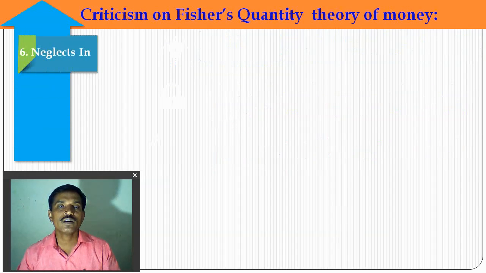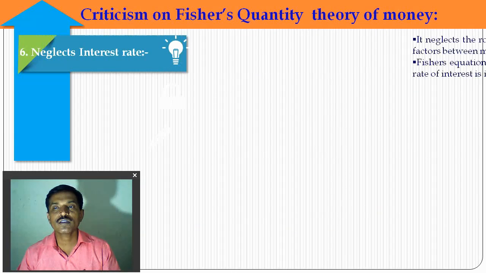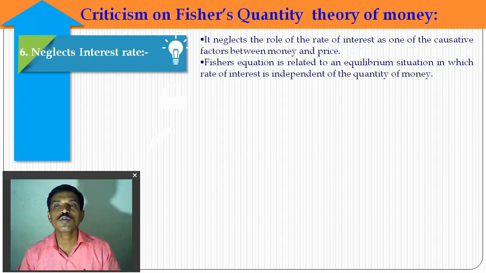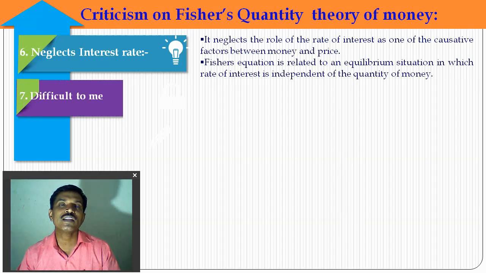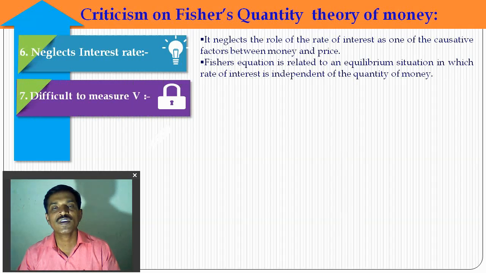Next, the neglect of the interest rate. The neglect of the role of the rate of interest is one of the criticisms of his theory. It is an important factor between money and price supply. Fisher's equation relates to the equilibrium situation in which the rate of interest is independent of the quantity of money. So, according to economists, he neglects the rate of interest effect in his theory.